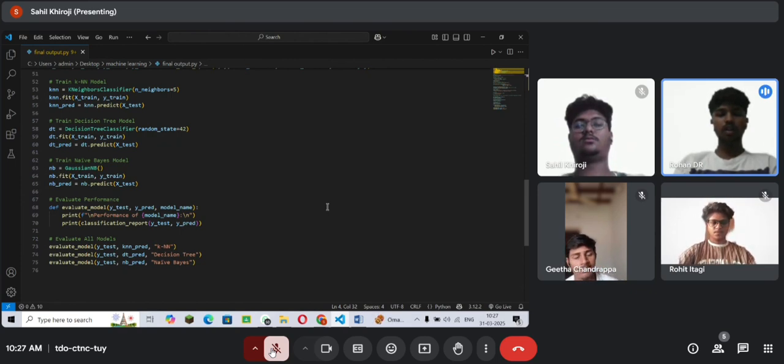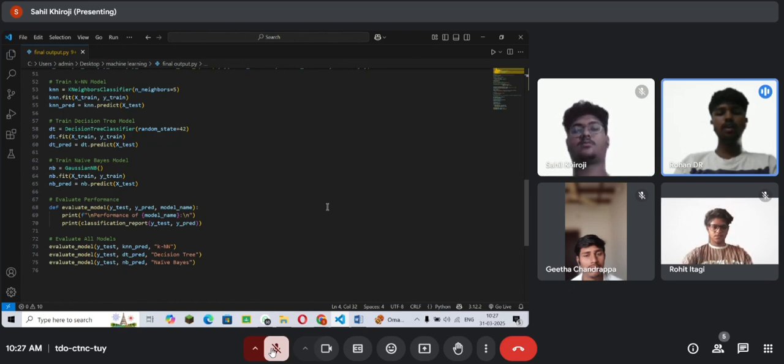And in the naive Bayes model line, nb is equal to GaussianNB. It creates the Gaussian naive Bayes classifier, which assumes features follow a normal distribution. And in the next line, nb.fit(X_train, y_train). It trains the naive Bayes model using X_train and y_train. And in the next line, it uses the trained naive Bayes model to predict labels for X_test and stores the